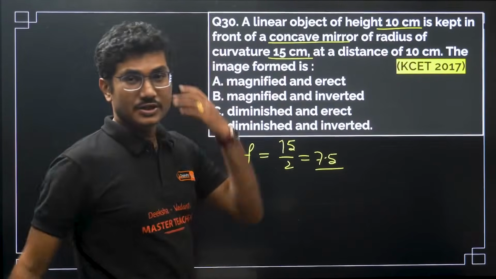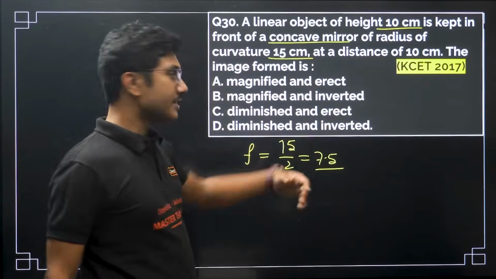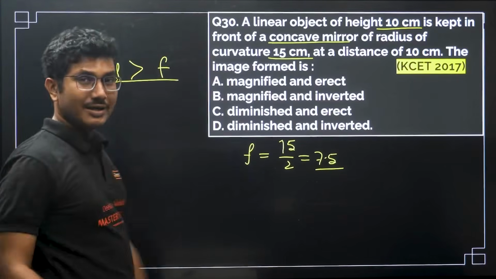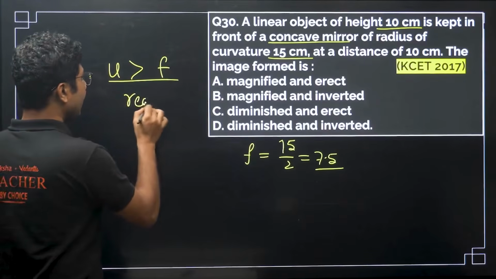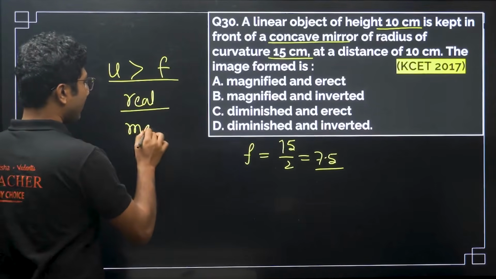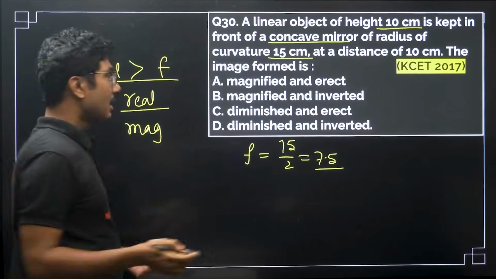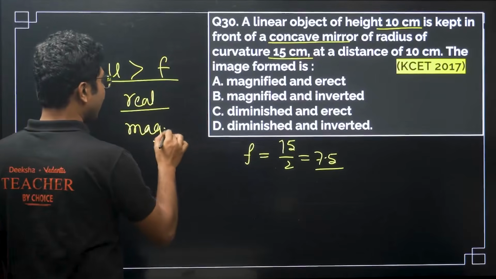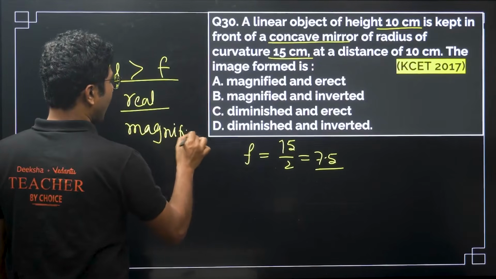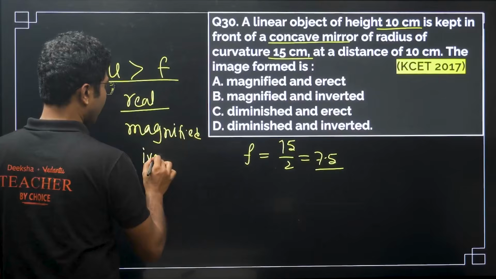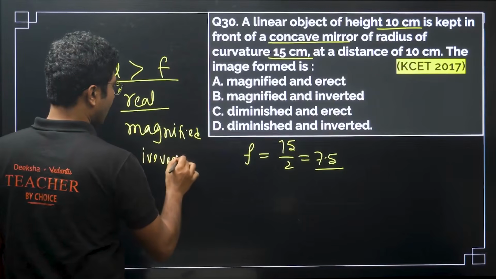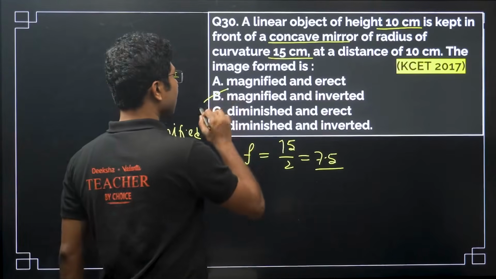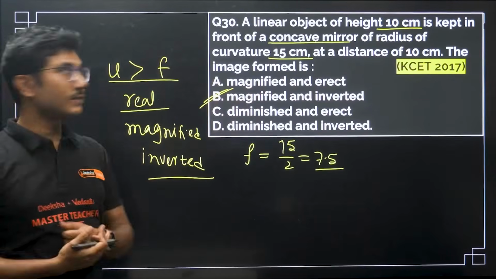That means the image is a real image. The distance is greater than the focal length, so it will be a real image. It is real and magnified, because the image is between f and 2f, or f and r, so magnified, and it will be inverted. Real images are always inverted, so magnified and inverted is the answer. So magnified and inverted is the correct answer for this particular question.